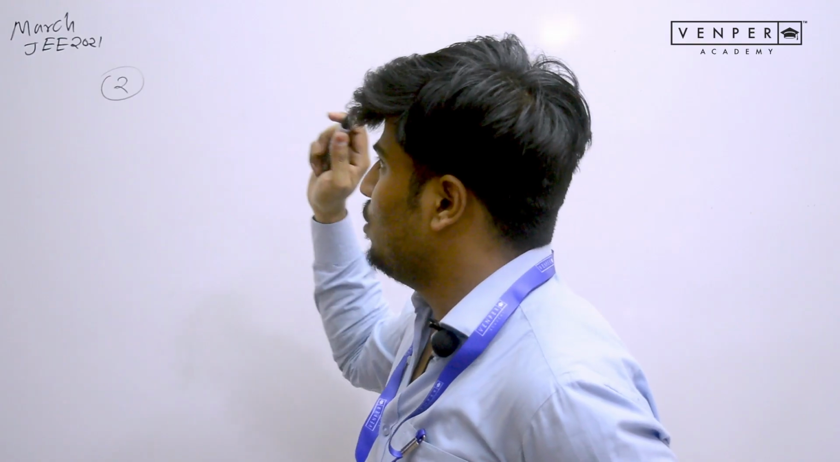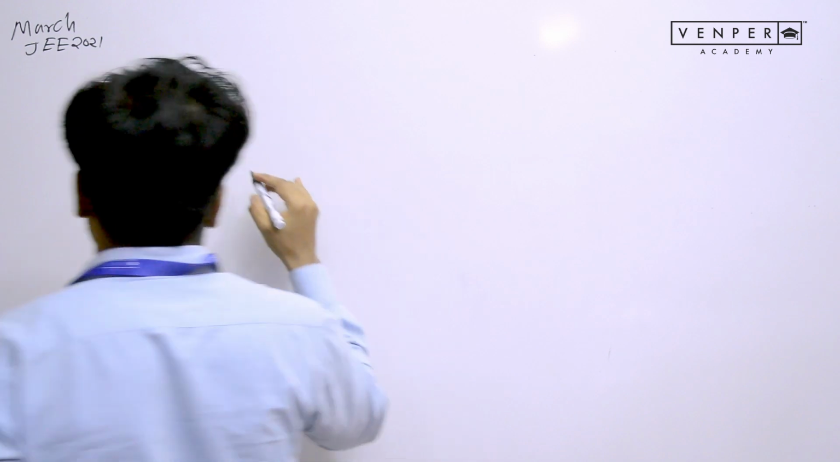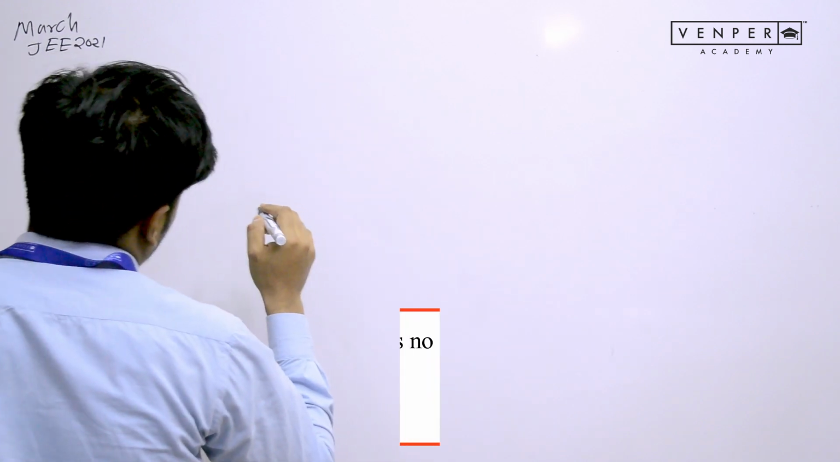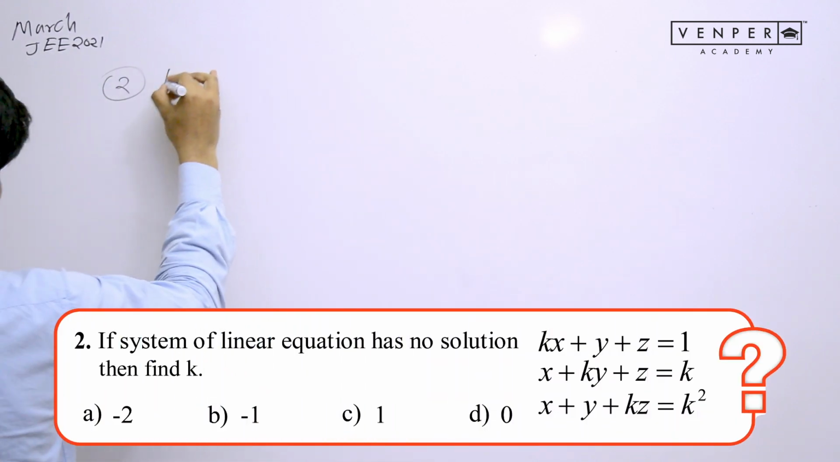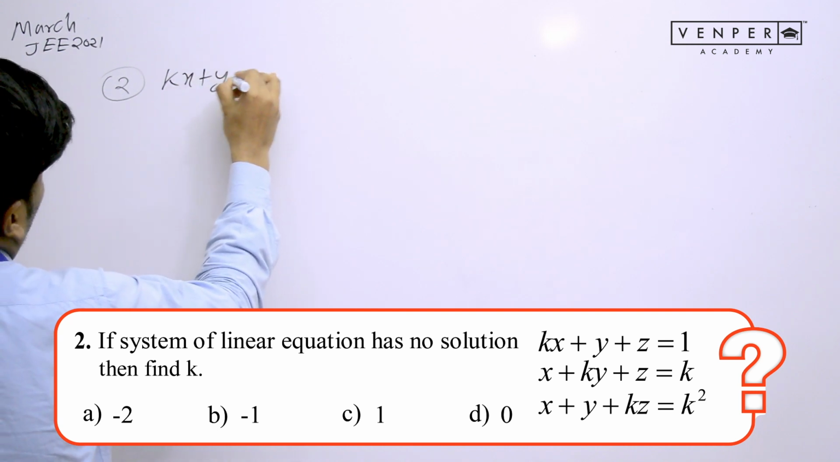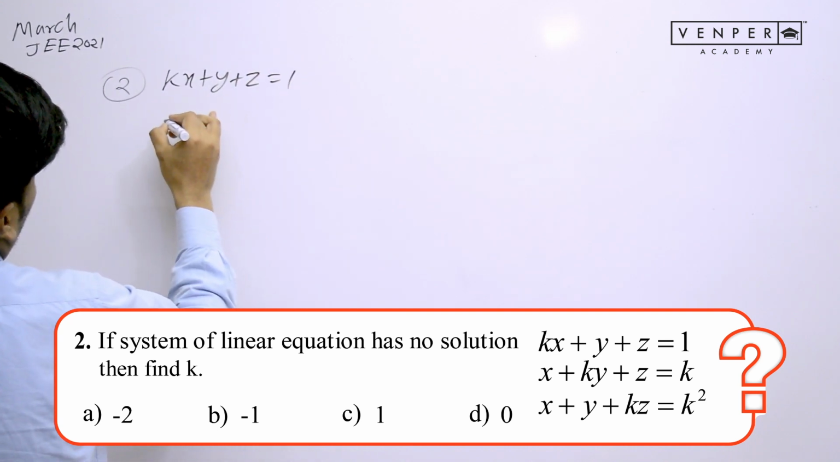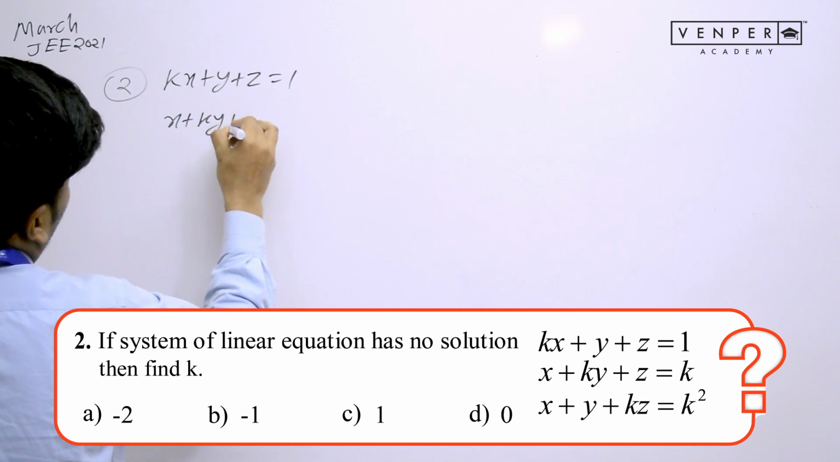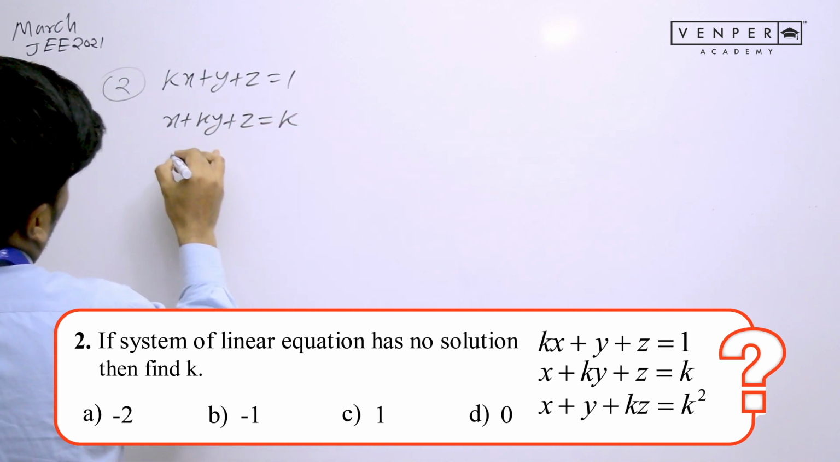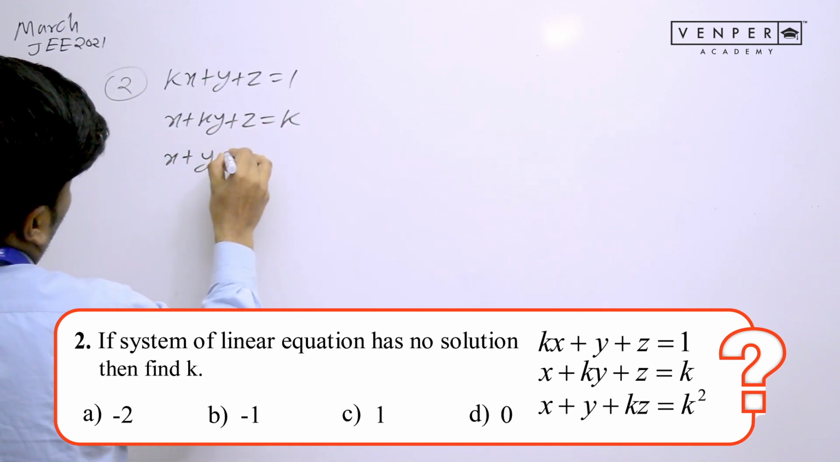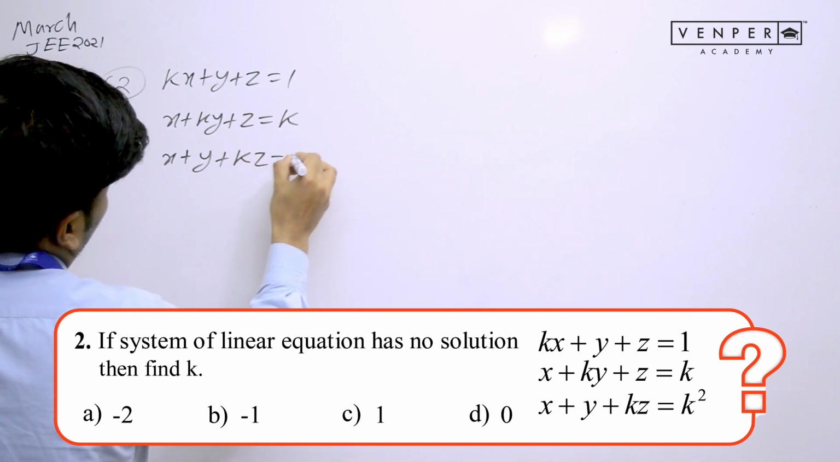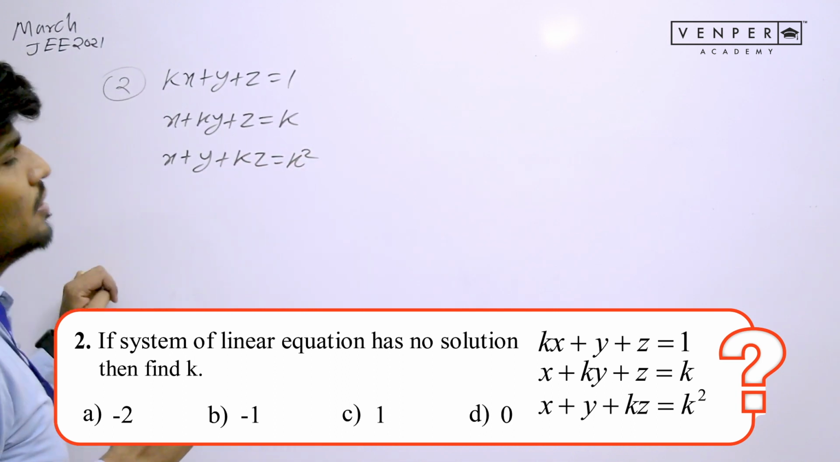The second question we are going to do today is this. As you can see on your screen, three equations are given to us: kx plus y plus z equals 1, x plus ky plus z equals k, and x plus y plus kz equals k squared. These are the three equations given to us.